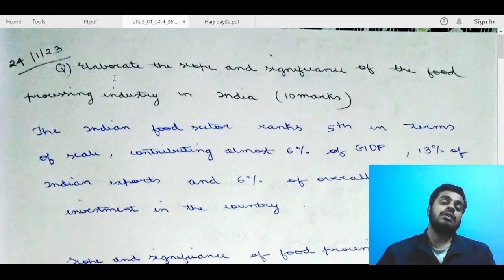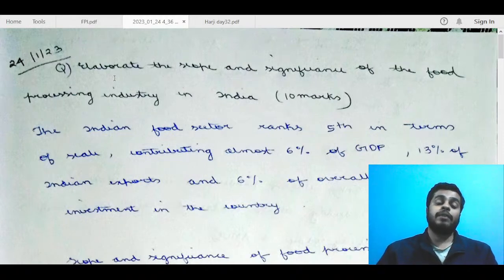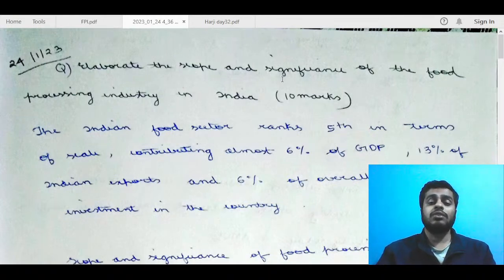So whenever you get these keywords, like elaborate or elucidate, you don't need to go into a lot of different dimensions of the answer. You just need to be very practical and elaborate what they are asking to elaborate, or just expand upon what they are asking. So here they are basically asking the scope and significance. So I think elaborate was the keyword. So you just needed to expand upon it.